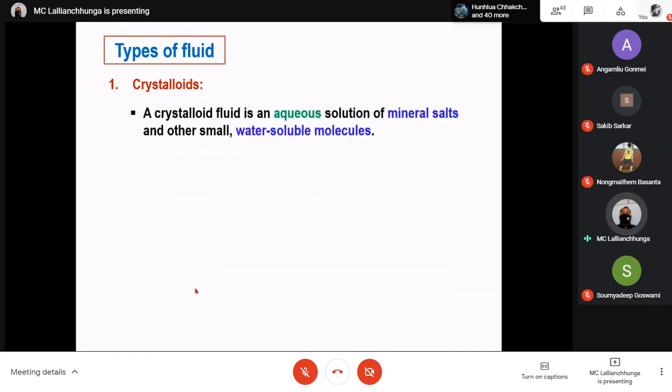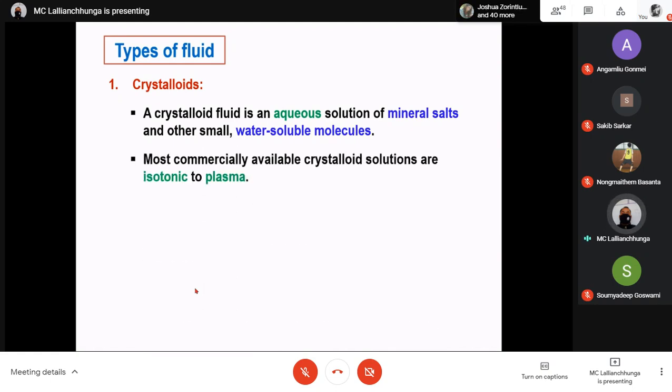A crystalloid fluid is an aqueous solution of mineral salts and other small water-soluble molecules. Crystalloids, crystals, are dissolved in water, an aqueous solution, and usually contain mineral salts and other small water-soluble molecules. Most commercially available crystalloid solutions are isotonic to plasma. This is important: crystalloid fluids are isotonic to plasma.